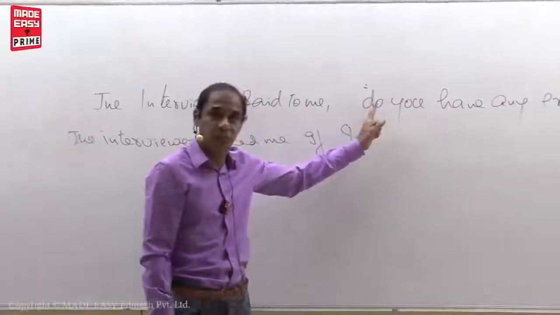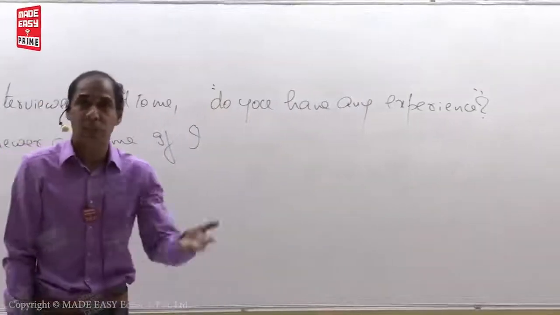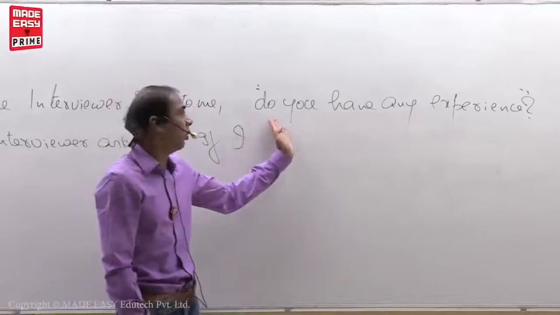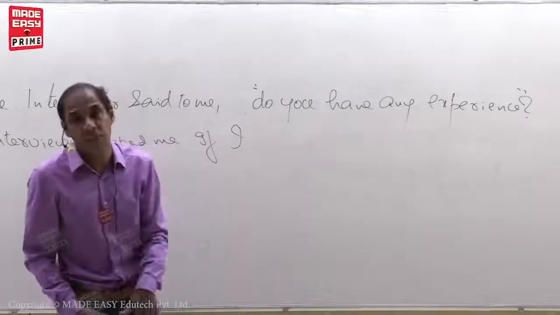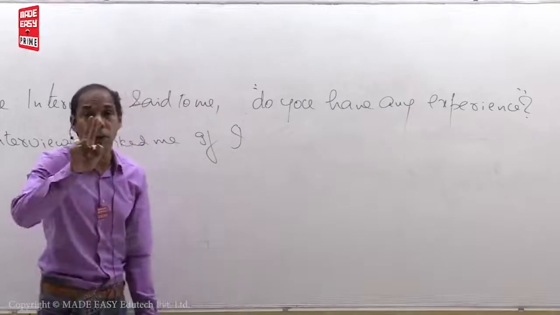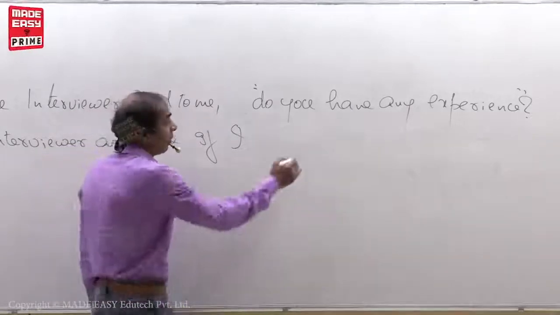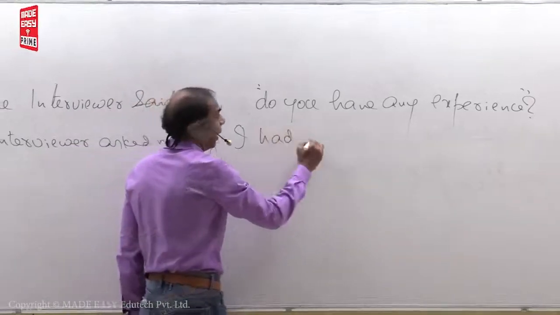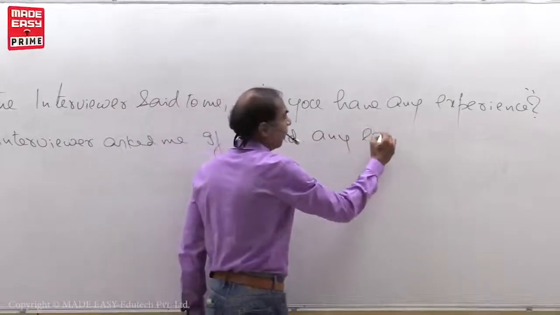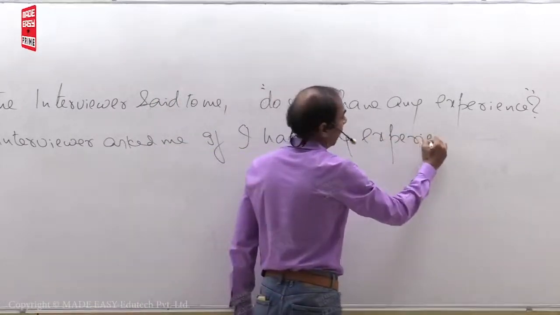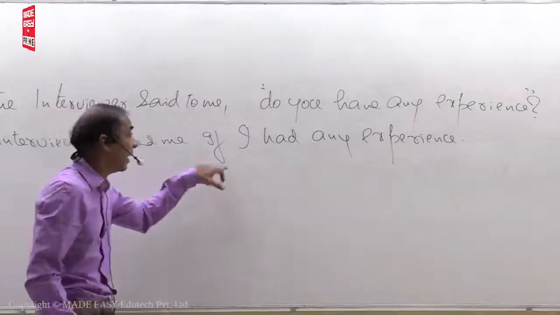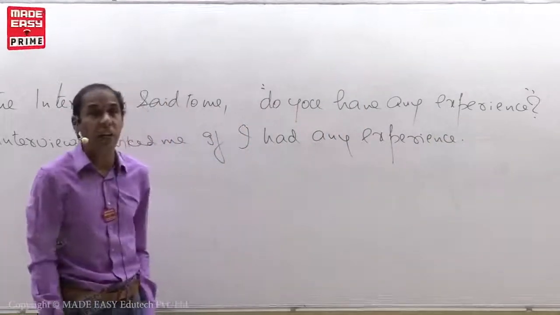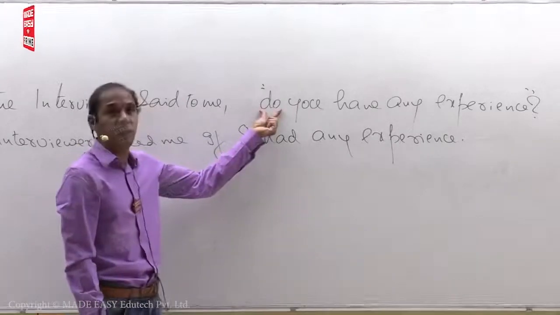This is present tense. Why? Do you have any experience? Do is here. So this is present tense. Present tense should be turned into past tense. Past tense means we have to use V2. What is the V2 of have? Had. If I had any experience. Don't write like this: if I did have. See, do, does, did.